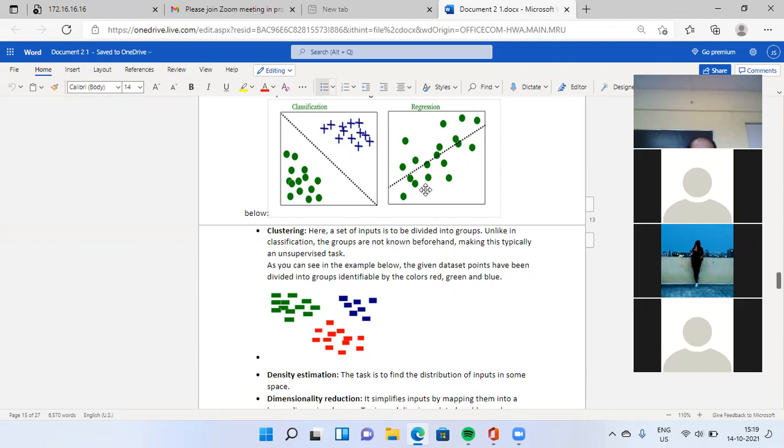Yes, in clustering, you have to divide your data into groups, identifiable by the colors red, green, and blue.